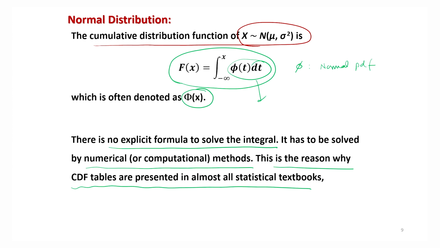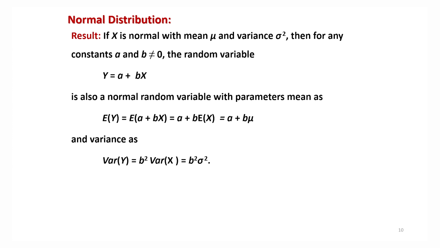It is a very important concept because when we deal with tests of hypothesis and many other things, this CDF is going to play an important role. Earlier people used to do it from the table, but now we are going to compute everything using the R software.